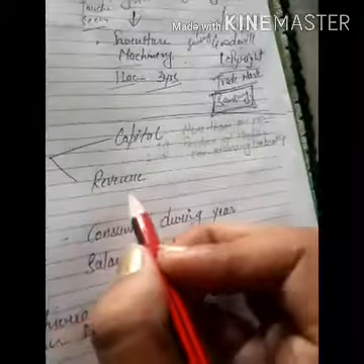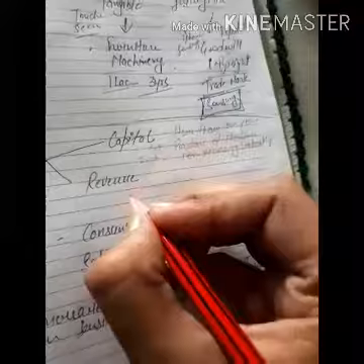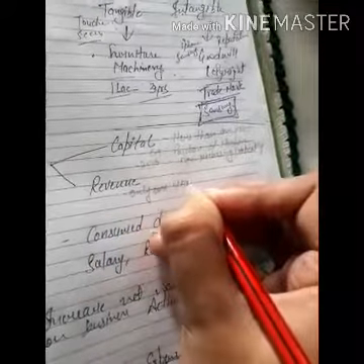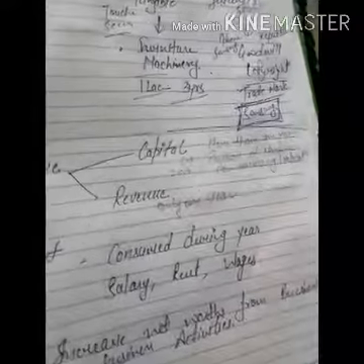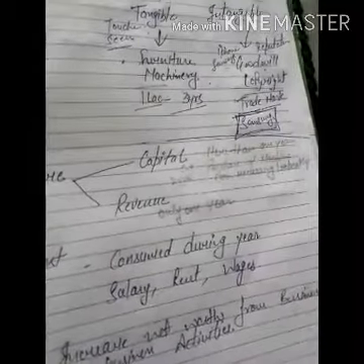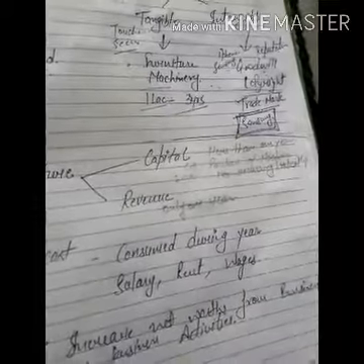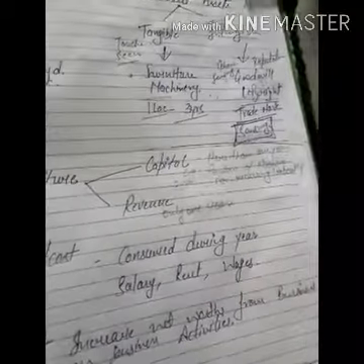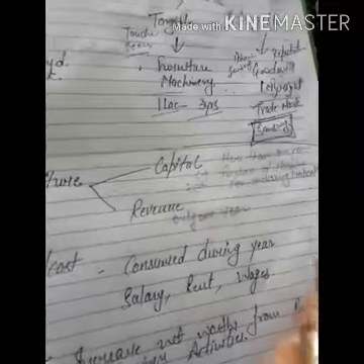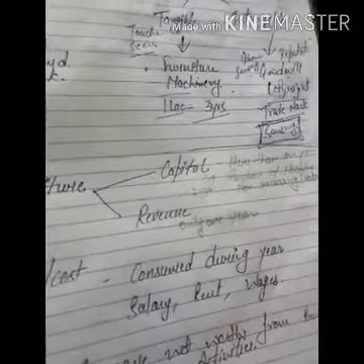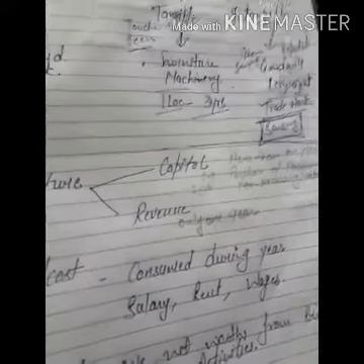Next is revenue expenditure. Revenue expenditure is related to only 1 year. These expenditures are ordinary expenditures, like paying salary, paying rent, paying commission, paying bonus, or any other day-to-day expenses that are incurred by the businessman. These expenditures are recurring in nature. These expenses are incurred day by day, or recurring in nature.